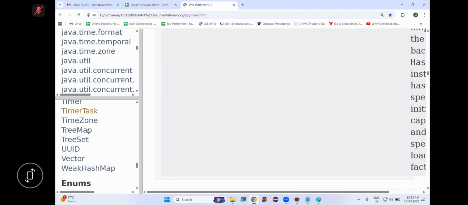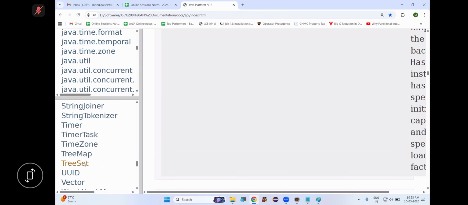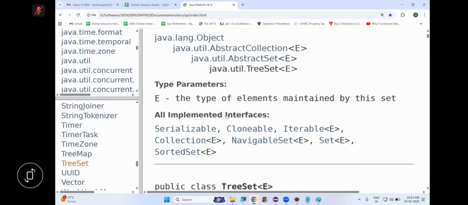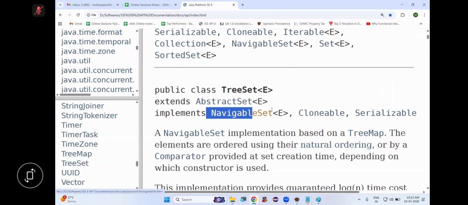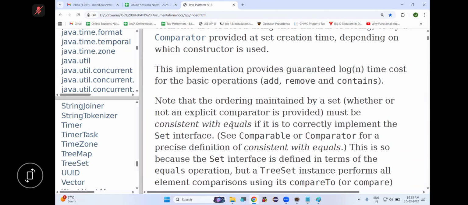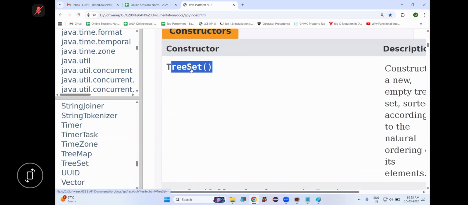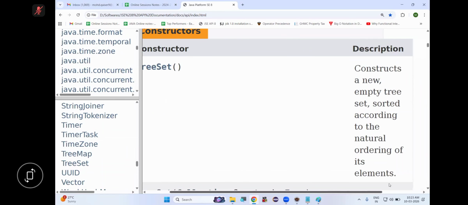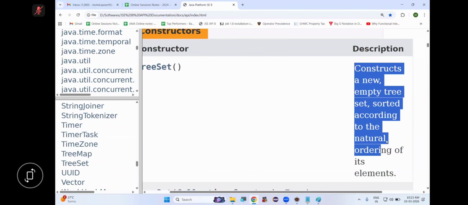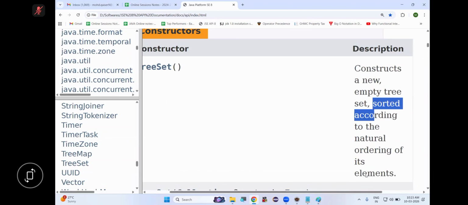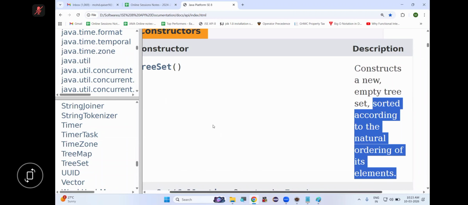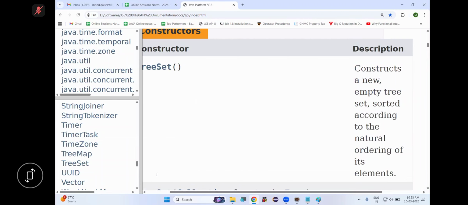See, we have TreeSet, correct? TreeSet extends and implements the NavigableMap interface. So let's see what this constructor is. Which constructor? Zero parameter. Using this constructor, if we create a TreeSet, what happens? One empty TreeSet will be created, sorted according to the natural ordering of its elements. Natural order is what? Ascending is the natural order.